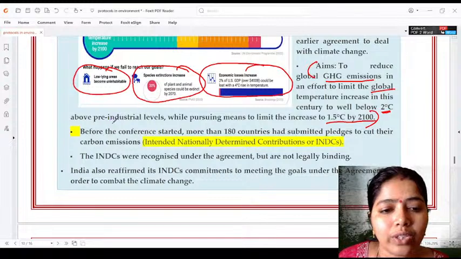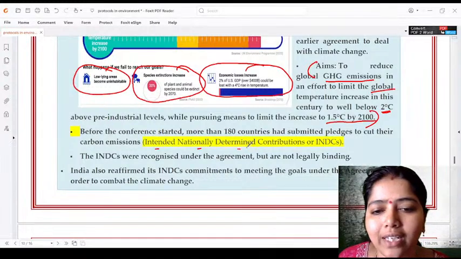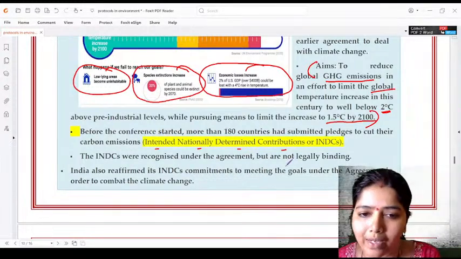Yes. Very good. So then next comes the Intended Nationally Determined Contribution. This is with respect to the Paris Agreement.